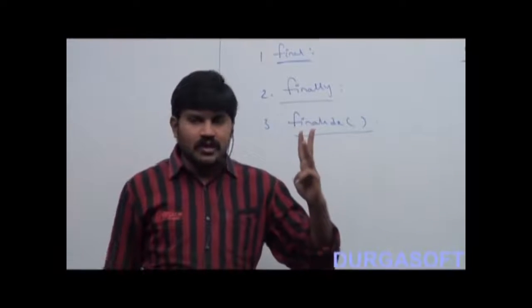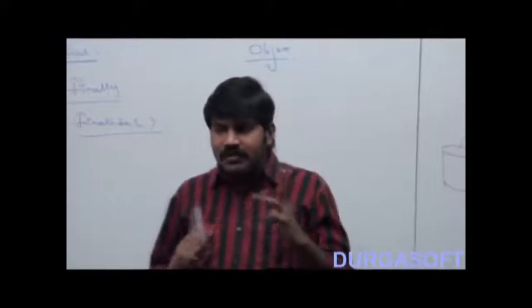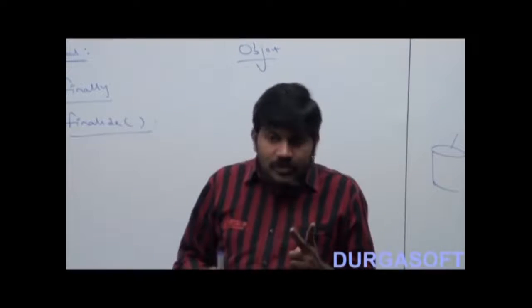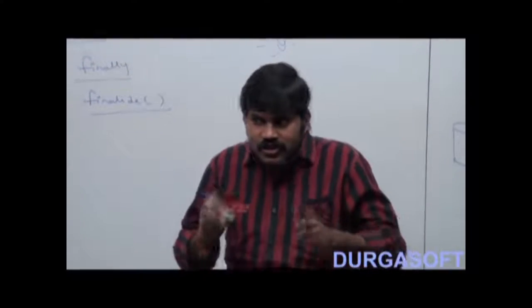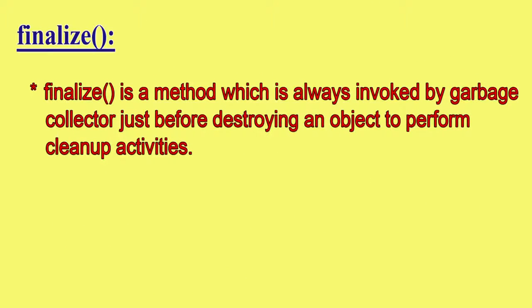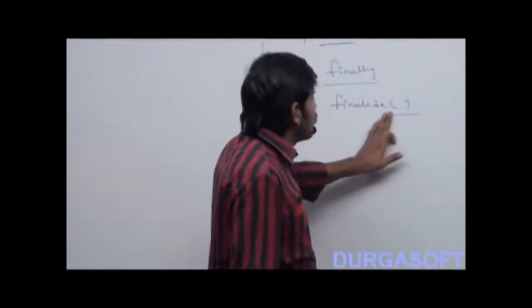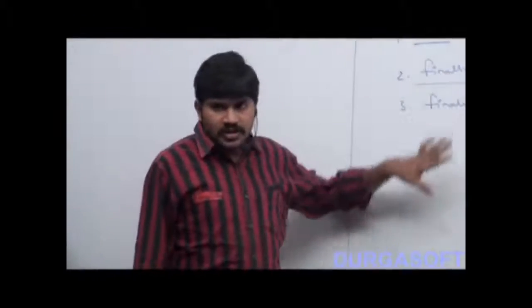So three questions. Who is calling the finalize method? The garbage collector. For which purpose is it calling? To perform cleanup activities. When is it calling? Just before destroying an object, right? That's all. More about the finalize method we will discuss in garbage collection anyway. I hope you people are able to understand clearly, right?